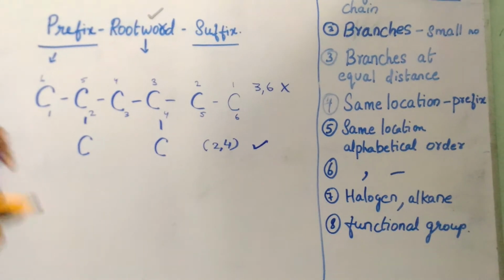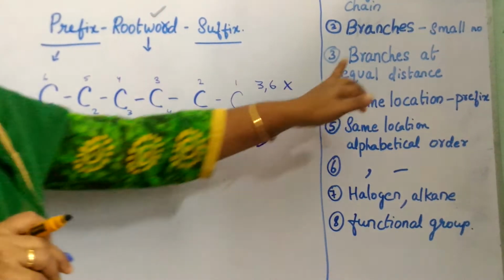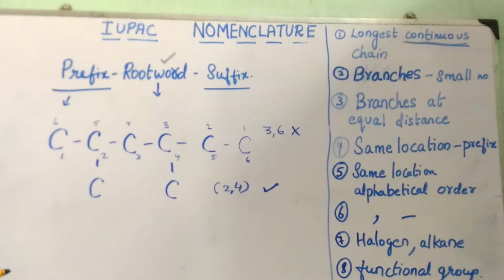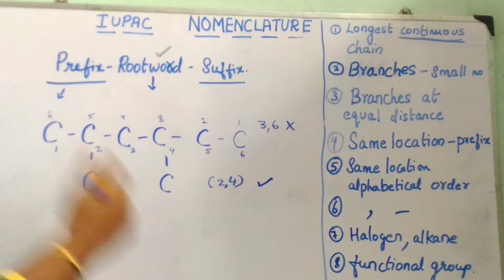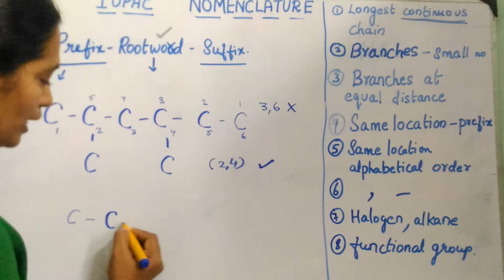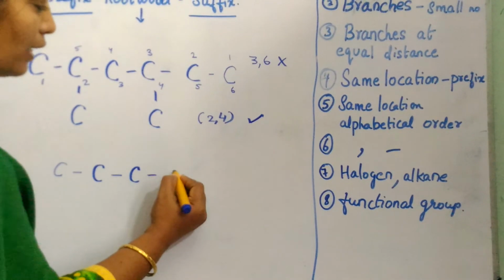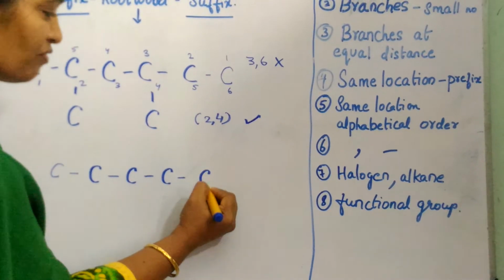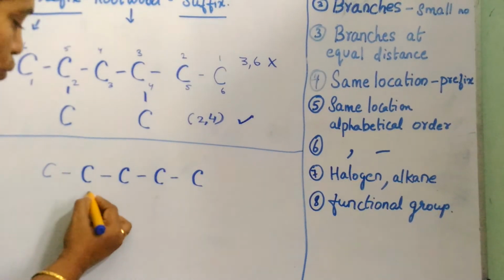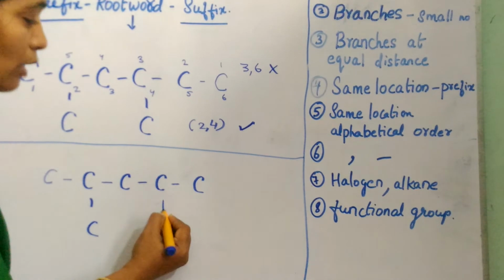Now the second question comes: the branches are at equal distance. If the branches are at equal distance, from where should I start numbering? Let me take the next carbon chain, again with 5 carbons, to understand very easily. Let me take 2 branches at equal positions.